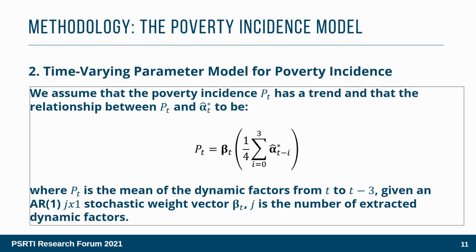The second stage model relates the extracted dynamic factors to the poverty incidence. The poverty incidence is assumed to be the mean of the dynamic factors with a time-varying scaling parameter. The scaling parameter determines if the particular dynamic factor influences the poverty incidence at every time point t.